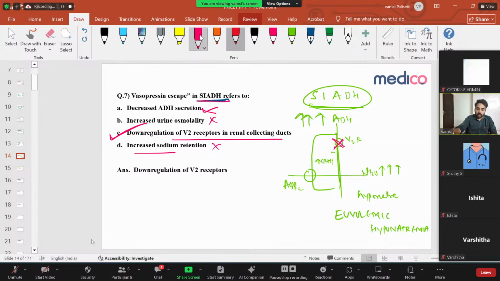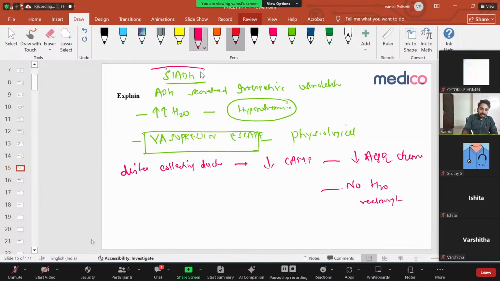Right. So what new question they can ask is SIADH, the syndrome of inappropriate ADH secretion. Because of inappropriate, increased ADH secretion, your free water is getting absorbed, so we'll have hyponatremia. To prevent the deleterious effects of hyponatremia, our kidneys have developed a mechanism called vasopressin escape, which is a physiological mechanism. What it is doing is down regulating the V2 receptors.